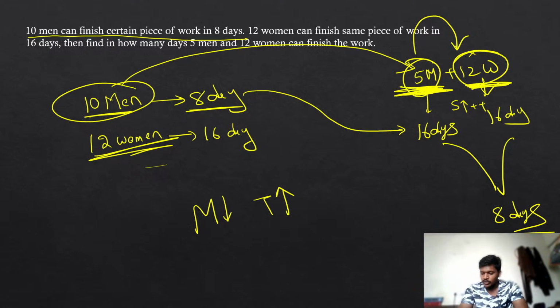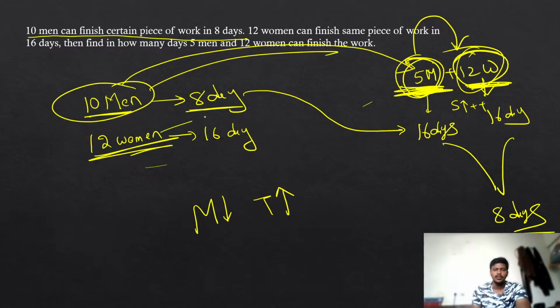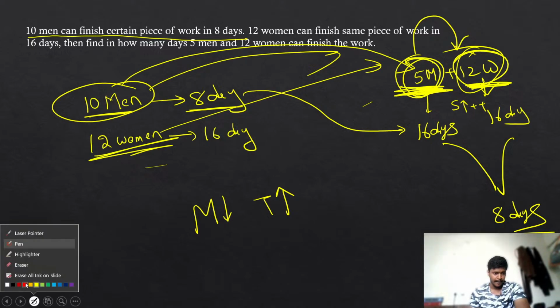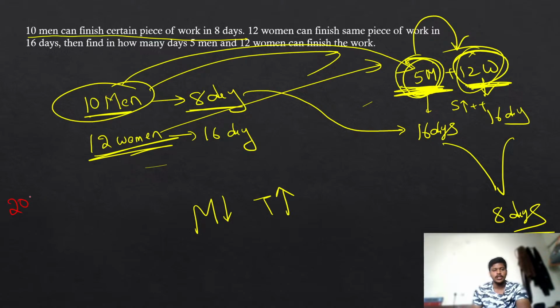But this method works only when you have the given number, like 5 and 12, as a factor or multiple of the given question. If you have any other number, it is somewhat difficult to find the answer. For example, if 20 men will finish the work in 10 days, and it is 40, I can find the answer easily, because double means we halve it. Or if I have only 5 men, I can still find the answer.